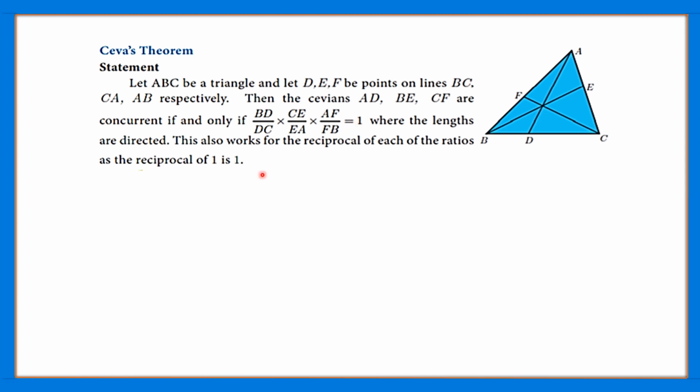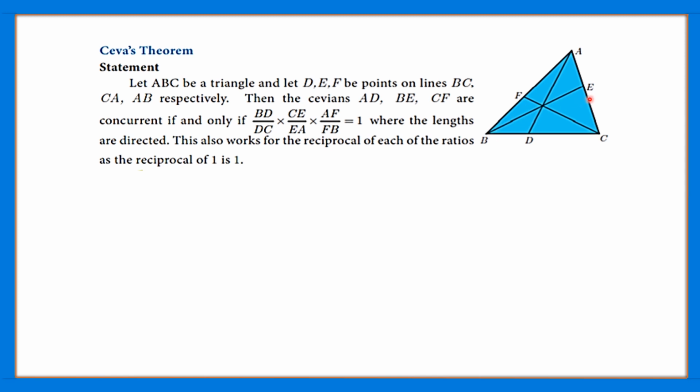So what they have given in the statement is that we have a triangle ABC, and let D, E, F be the points on the lines BC, CA and AB respectively. So there are cevians from A to BC, from C to AB, and similarly from B to AC.